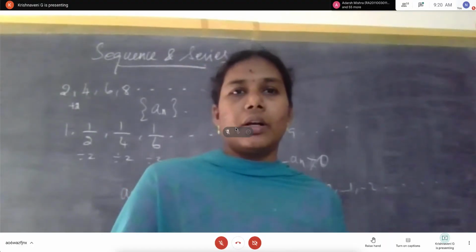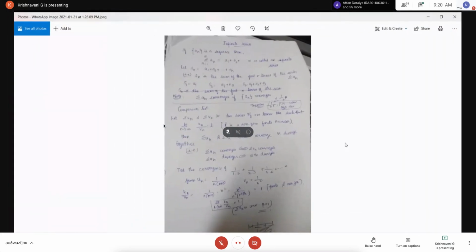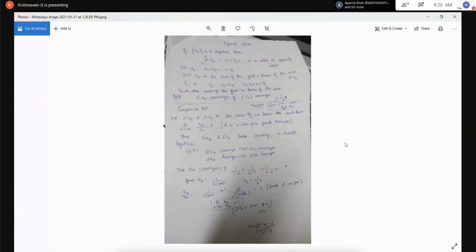See, if a n is a sequence, then summation n is equal to 1 to infinity a n equal to a1 plus a2 plus etc. to infinity. A series is nothing but the sum of the total values. Sum of the total values is called an infinite series. You see, summation n is equal to 1 to infinity a n. Okay, let us take S n is equal to a1 plus a2 plus etc. a n. Here S n is the sequence of the first n terms of the series summation a n.